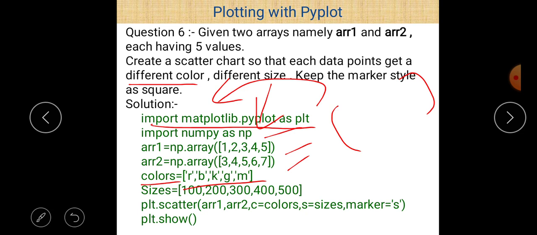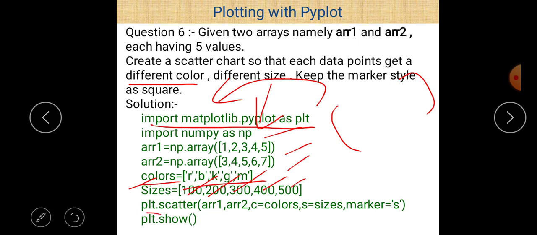For example, r represents red, b represents blue, k represents black, g represents green, and m represents magenta. These are the 5 different colors here. And we take another variable, sizes, with the different sizes of the 5 scattered values: 100, 200, 300, 400, and 500.